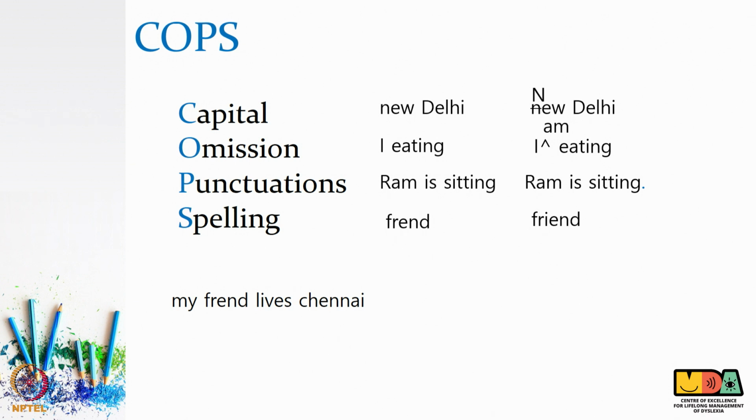Finally, the child is encouraged to look for the spelling mistakes. The child finds a spelling mistake, wherein the cop comes and reminds him that he has made a mistake and the child writes the correct spelling. So, finally, my edited sentence would look like, "My friend lives in Chennai."